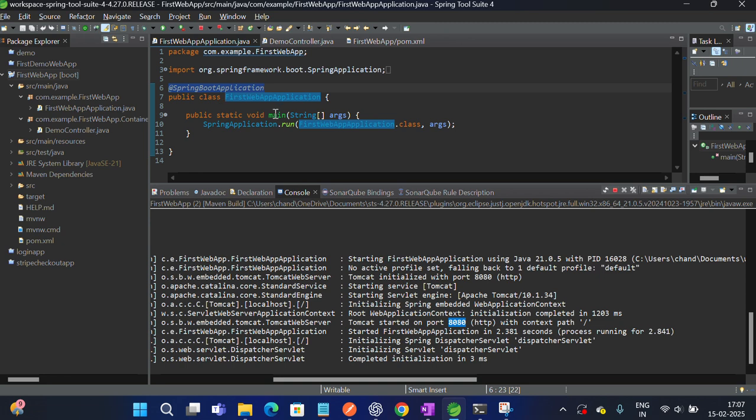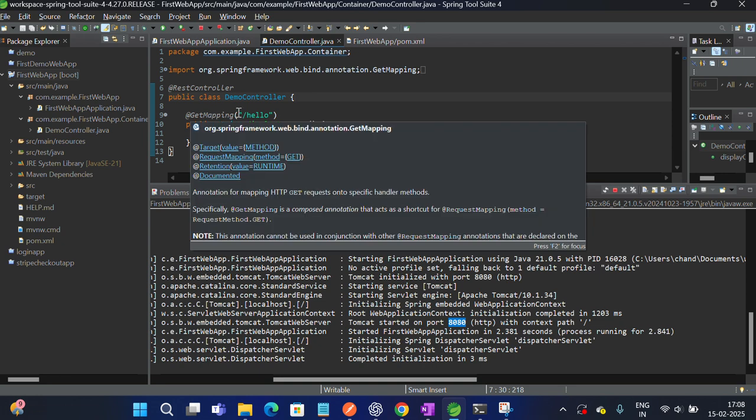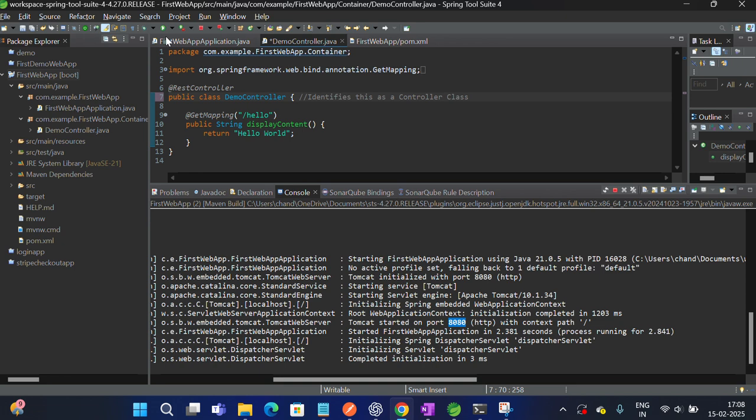It will search for the main method. Yes, it's run. Then it will go here. Since this is the endpoint we passed, and since it's an HTTP request, it will search for the controller class. It will come to this annotation and identify this as a controller class. Then it will come here and again search for the endpoint that matches. Hello, it will search for hello. Yes, hello is here. It's a get request. So get means it directly gets a request, so it will fetch this hello world content from here and display it here. That's it. Very simple.